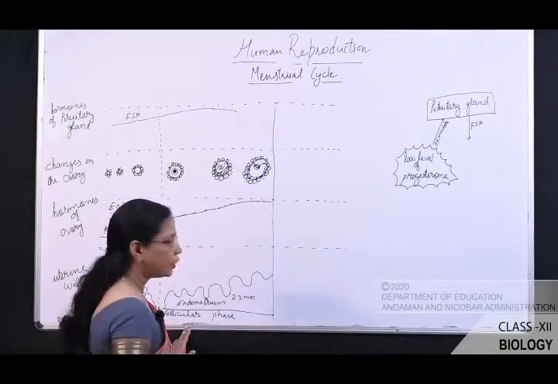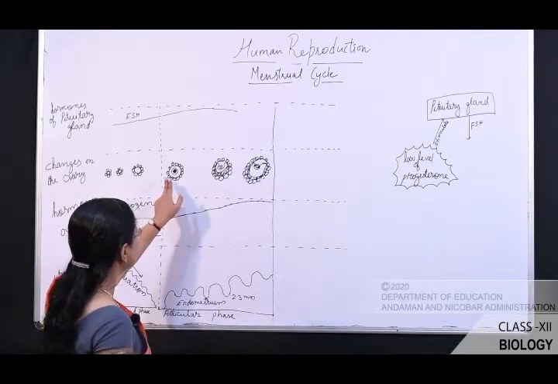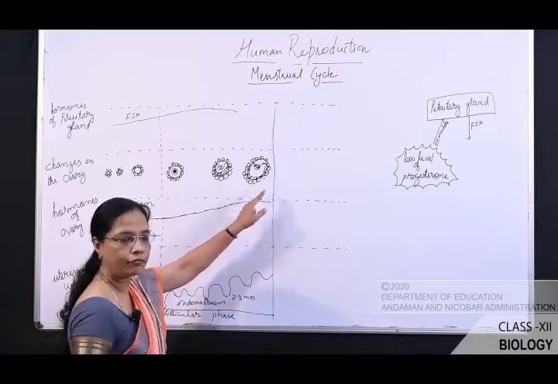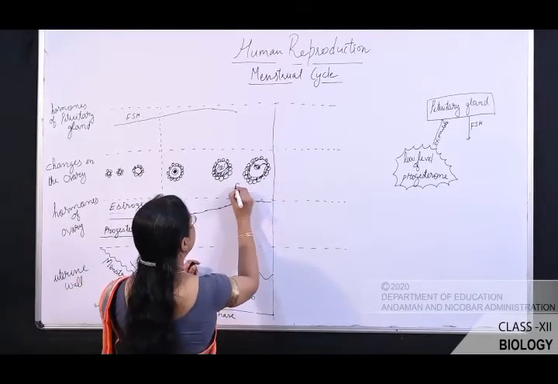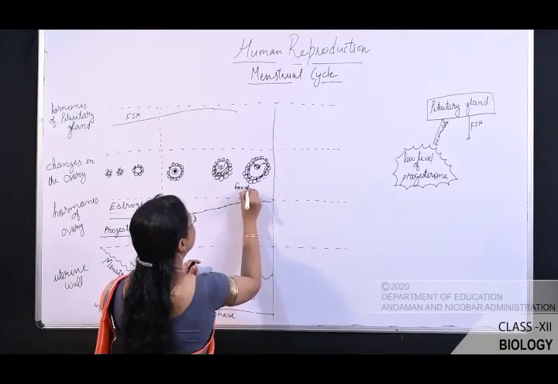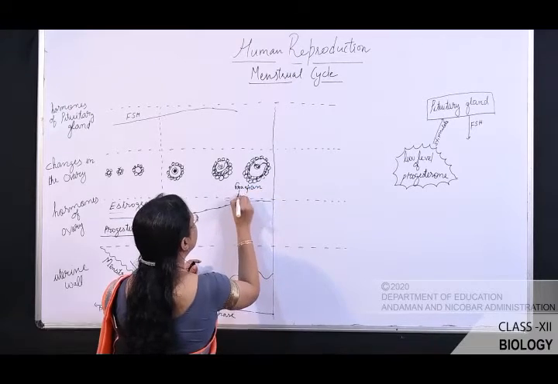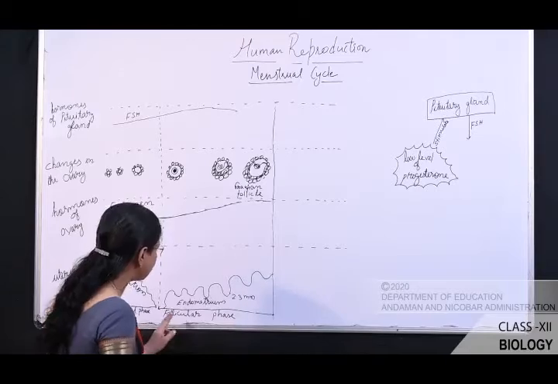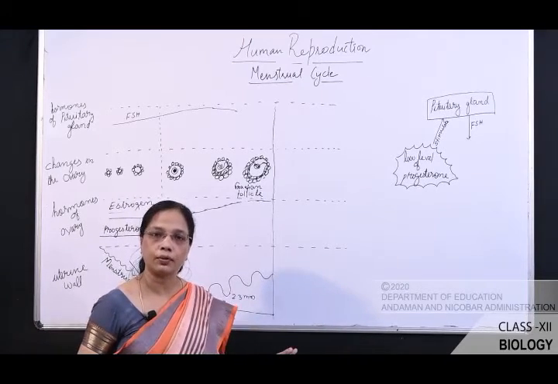Why it is called follicular phase? During this phase only the primary follicle develops into Graafian follicle. So here we can write Graafian follicles. Here the primary follicle develops into Graafian follicle. That is why this phase is known as follicular phase.